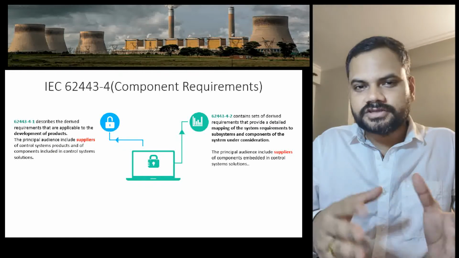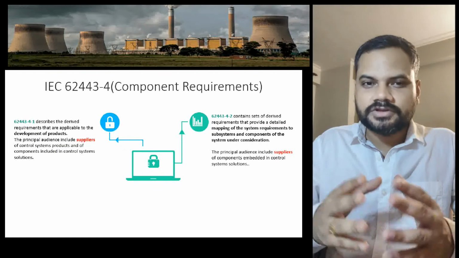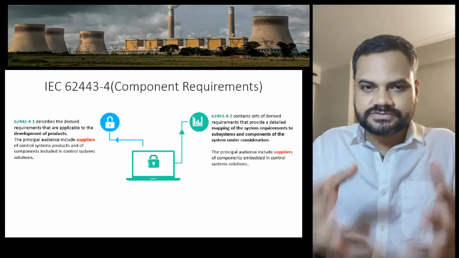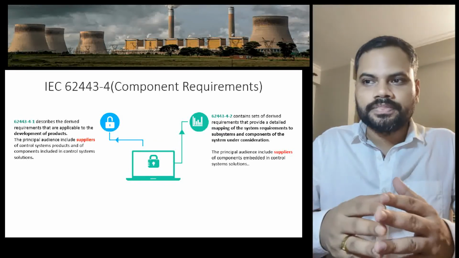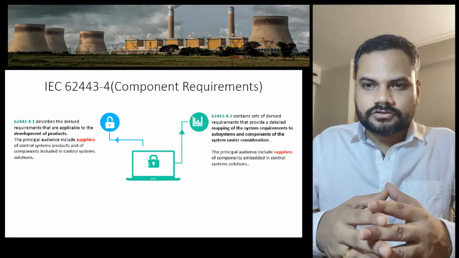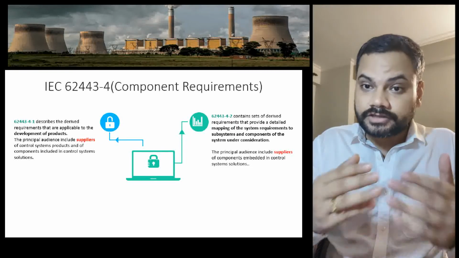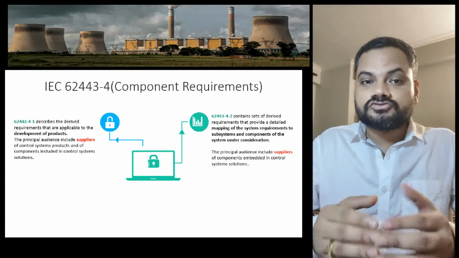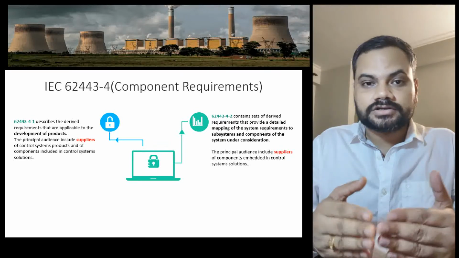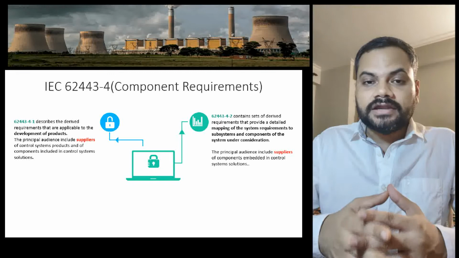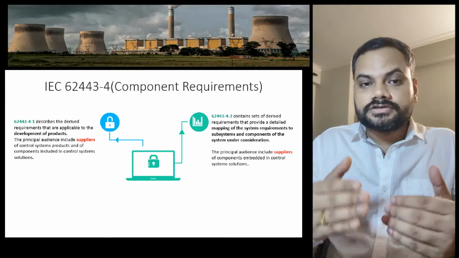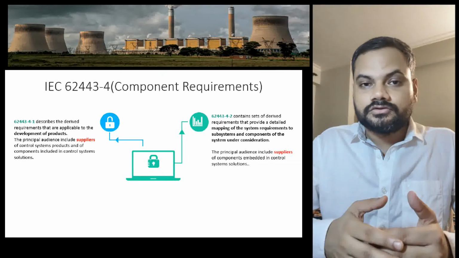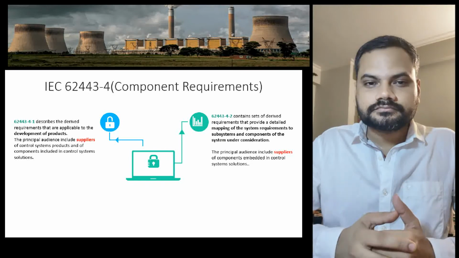Second is policy and procedure, which will help you with patch management, or giving requirements or specifications to suppliers, or even guidance to asset owners. Third is the system, it talks about technology, risk assessment, and security levels. And the last one is the component, which deals with the product development life cycle, technical security, and the requirement mapping to the product.